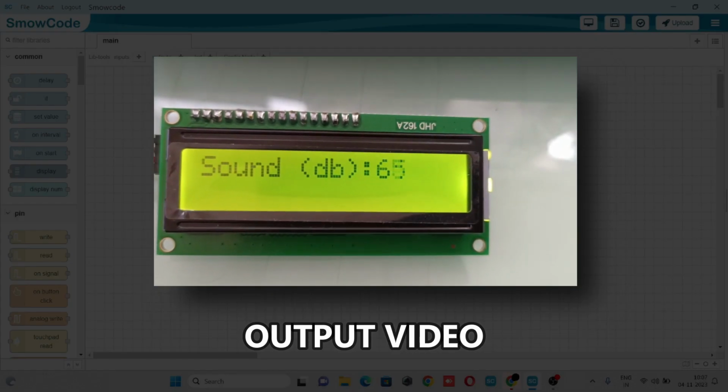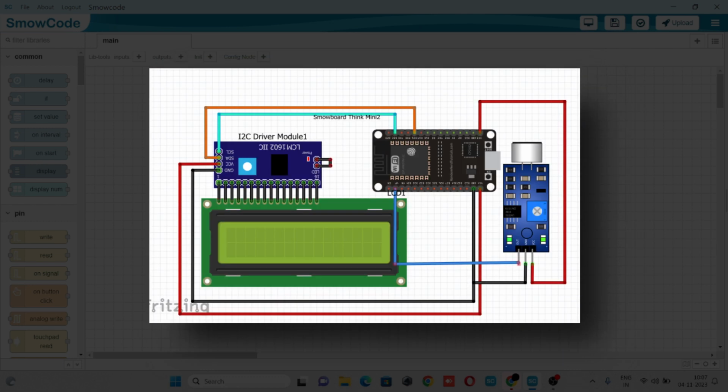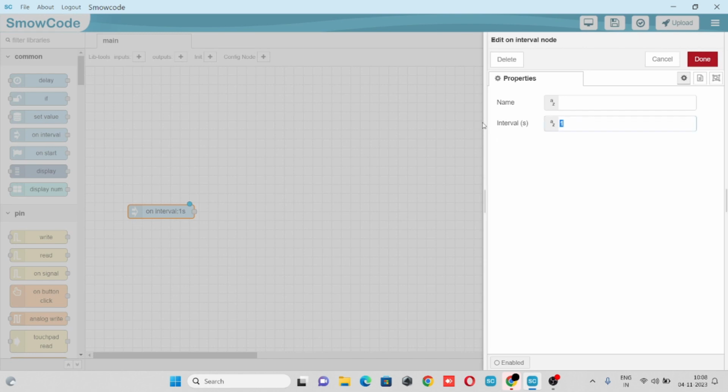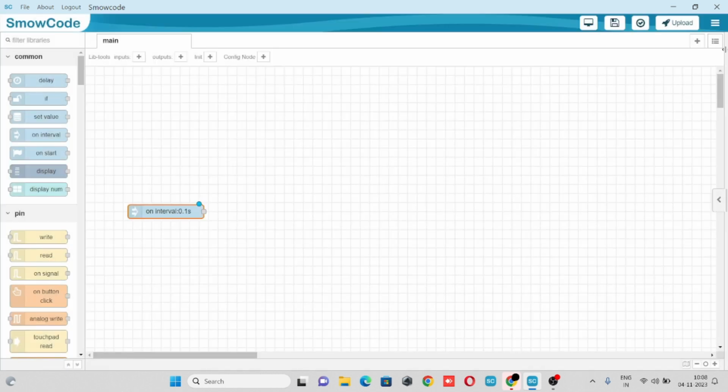Hello guys, in this video we'll make a sound measurement project using a sound sensor. So let's get started. First we'll take an on interval node. We'll keep its interval 0.1 second. Click on done. We'll take an analog read pin.